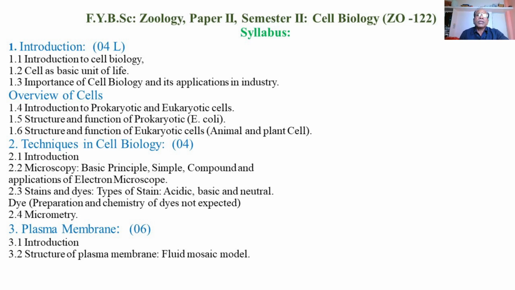So, in this semester, we are going to study the course Cell Biology, and the course code is ZO 122. Today we are going to discuss the contents of the syllabus of the paper Cell Biology.